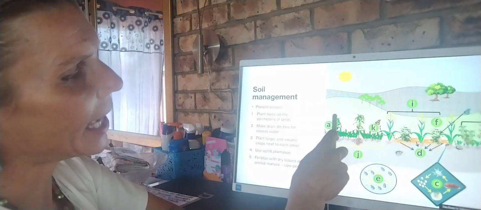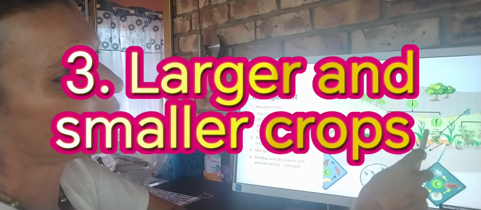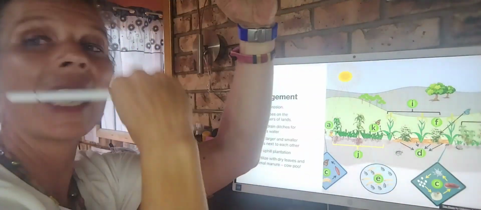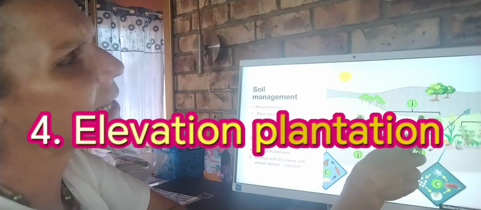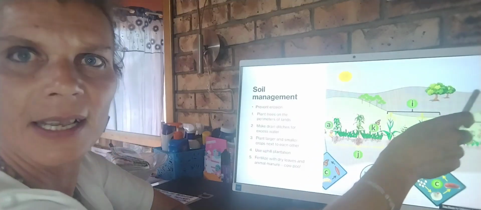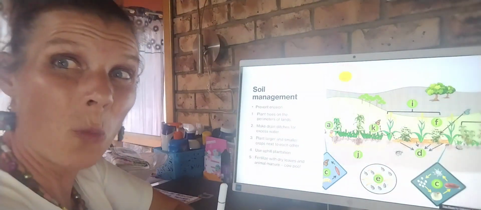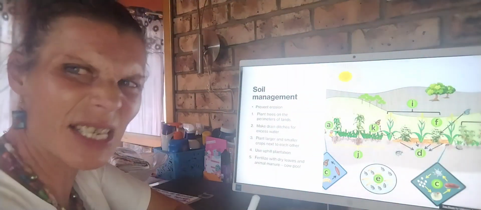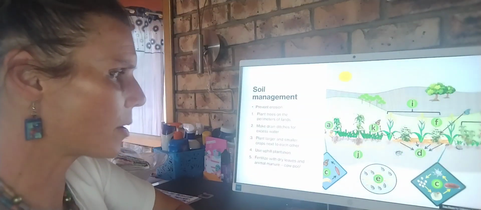Number three, I can plant larger crops in between smaller crops, as you can see here, because the one protects the other. Number four, I can try uphill planting, because uphill planting prevents water, ice, snow and wind from smashing away all the plants.